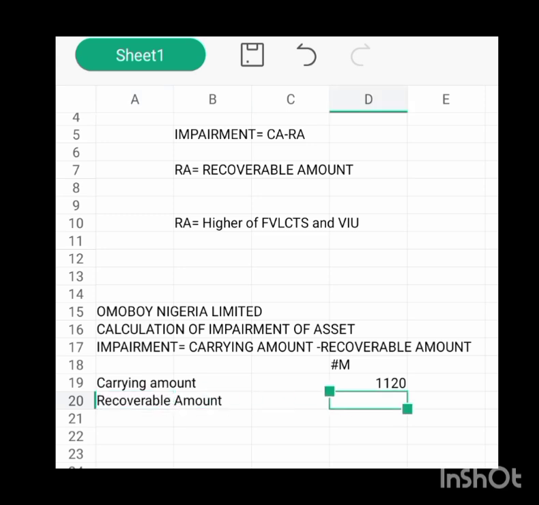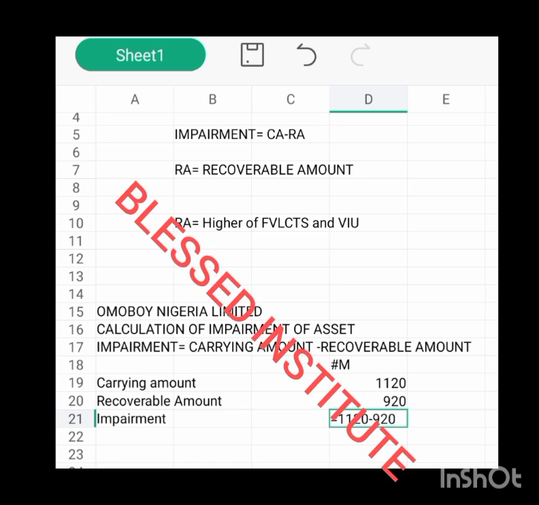Which is 920 million. So we now have our impairment. Our impairment will now be 1,120 minus 920. So this is our impairment now.